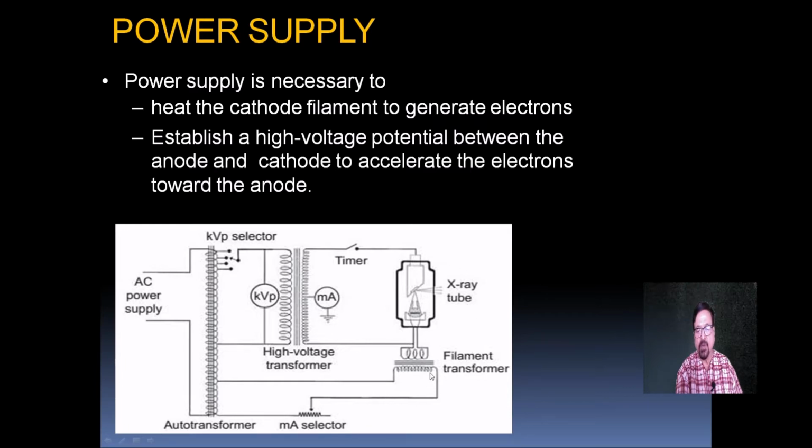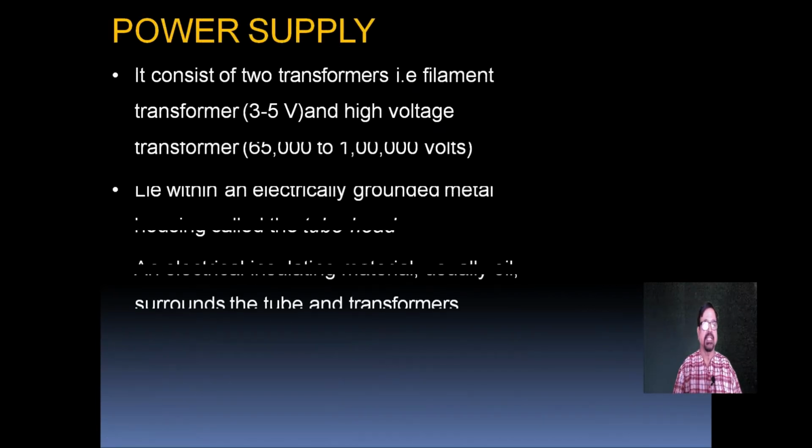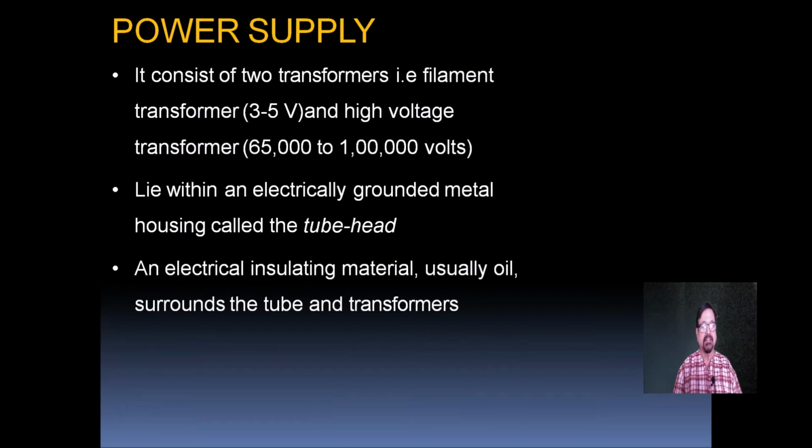Now here what is seen, this is a cathode which is emitting electrons, and this is an anode having tungsten. It boils off the electrons. Here the potential difference is applied and they are accelerated, and suddenly here due to the deceleration they are produced into X-rays. Now the filament transformer, as I said, is meant only to heat the filament, because unless the filament is heated, the electrons will not get boiled off and there will not be a production of X-rays. That's why first the power supply is applied.